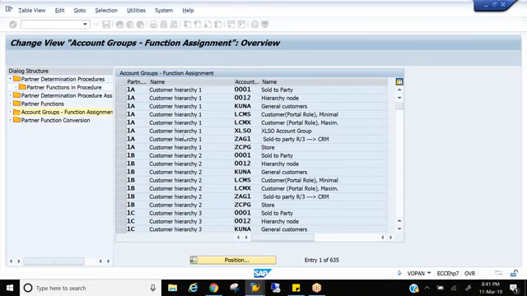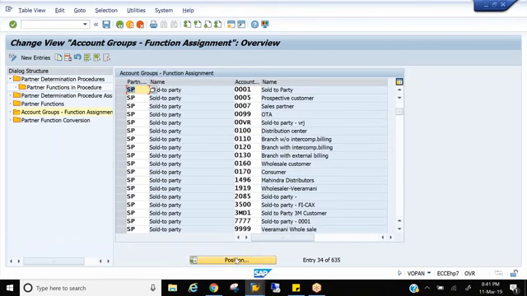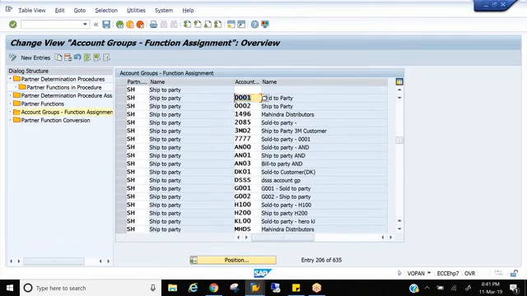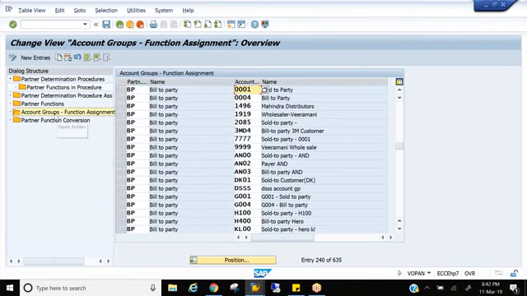You see, sold to party 0001, ship to party 0001, bill to party 0001, right? So in the fifth step, we are assigning partner functions to account group.